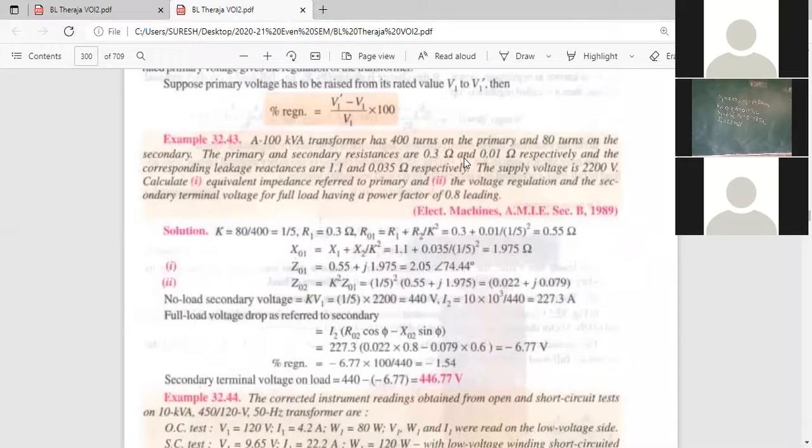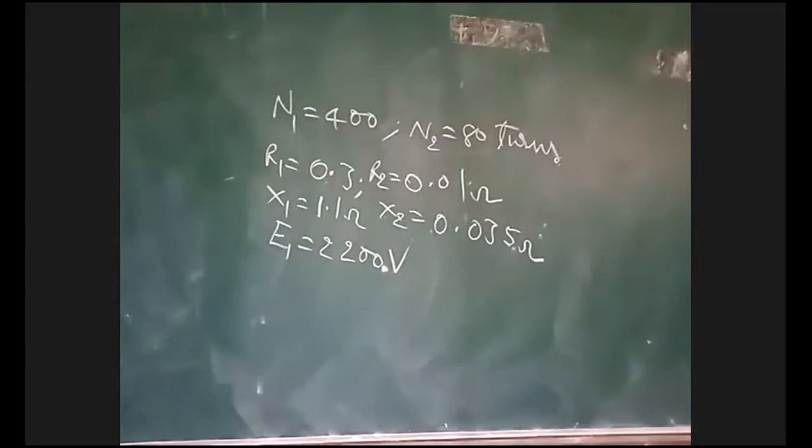Completed, sir. Okay, now see here. Read the question. What is he asking to determine? Equivalent impedance referred to primary. Primary means impedance, what is that one? Z01. We have to determine Z01. Okay, see here, Z01 we have to determine.